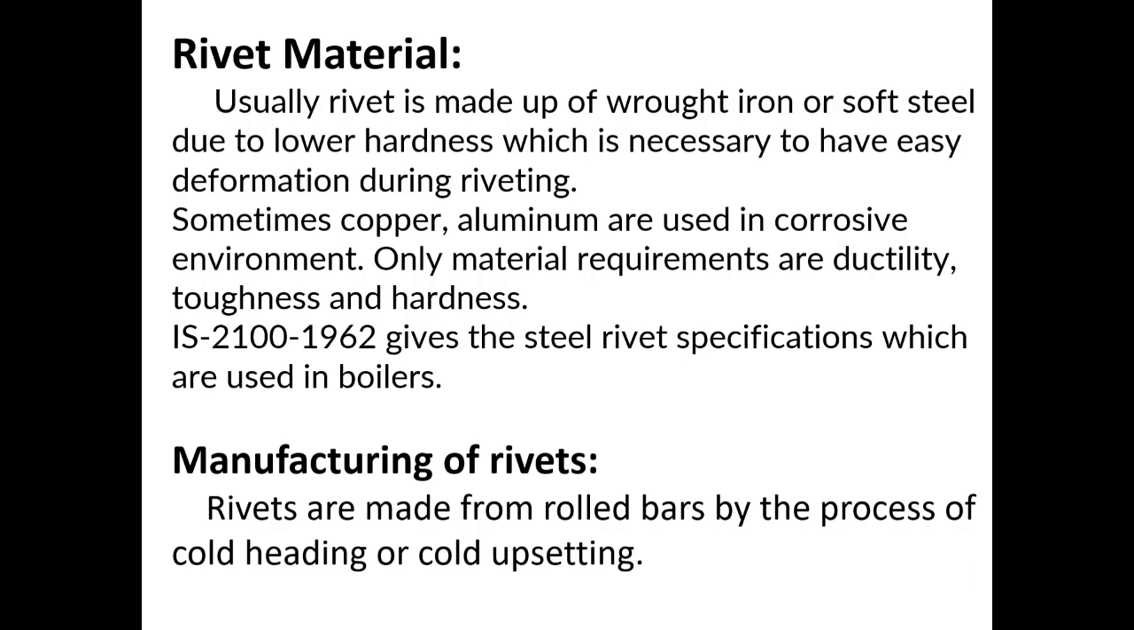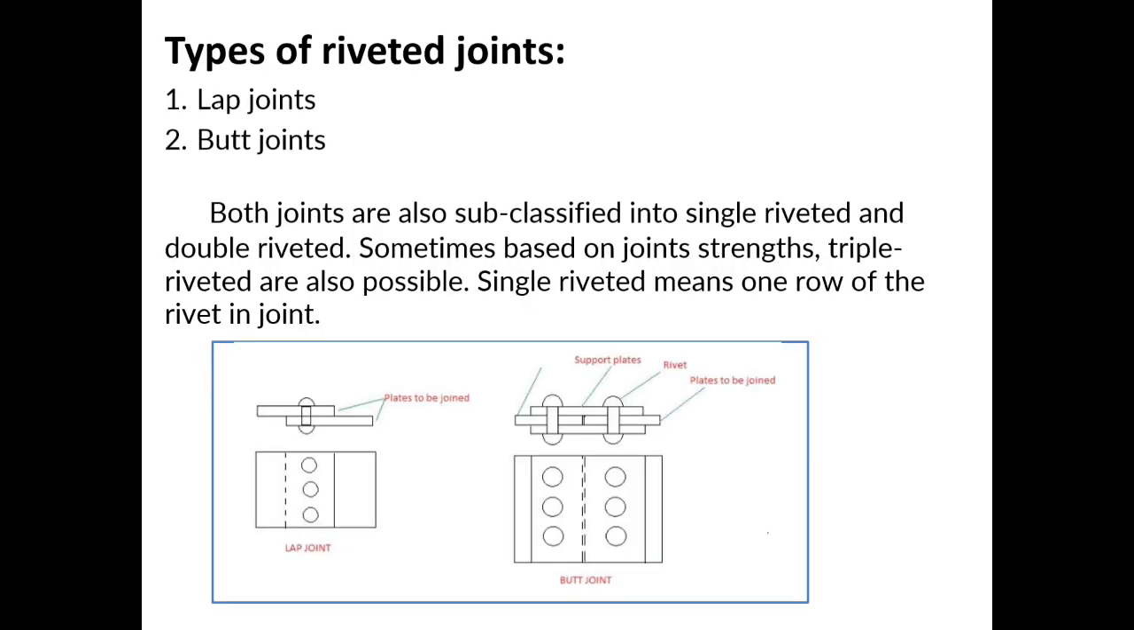Manufacturing of rivets. Rivets are made from rolled bars by the process of cold heading or cold upsetting. Next, types of riveted joints. There are two types: lap joints and butt joints. Both joints are also subclassified into single riveted and double riveted. Sometimes based on joint strength, triple riveted are also possible.